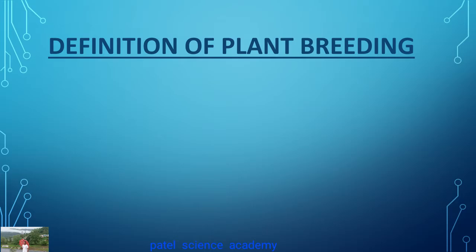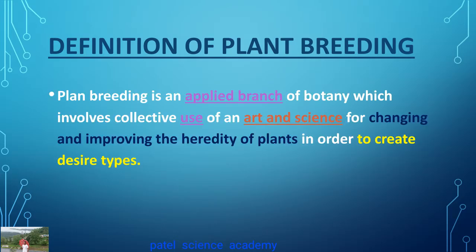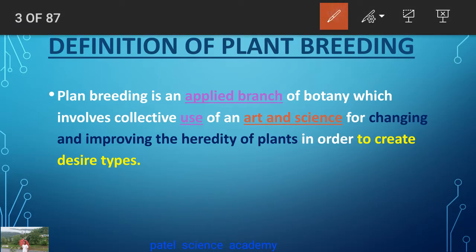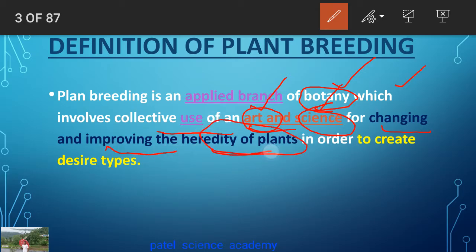So, the definition of plant breeding. Plant breeding is one of the techniques I am going to start here in this chapter. What is plant breeding? It is an applied branch of botany, which involves the collective use of arts and science, for changing and improving the heredity of plants.